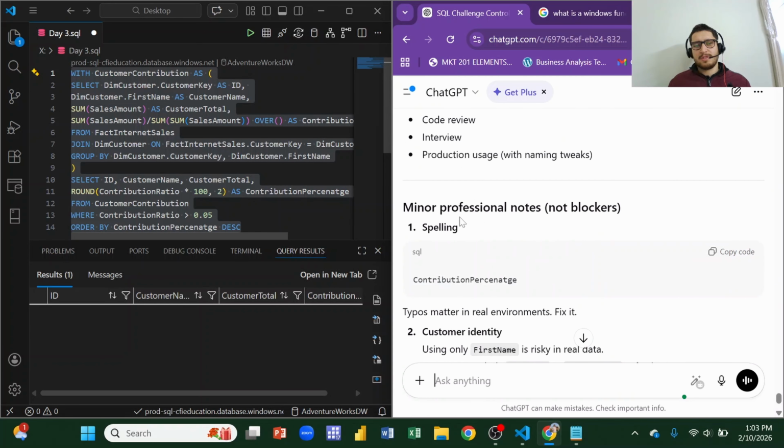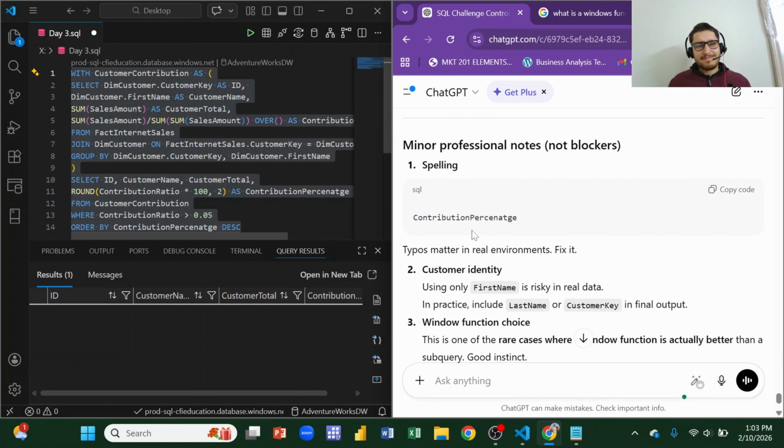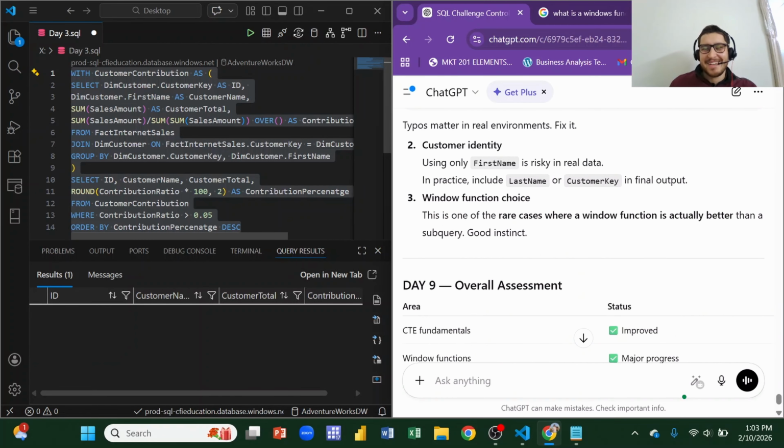Interview usage. Minor professional notes, not blockers: spelling. Okay, the percentage spelling is wrong. Okay, no problem. Customer identity: only using first name is kind of risky. Later include the practice of last name, or customer key. All right.